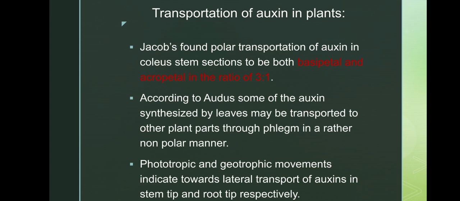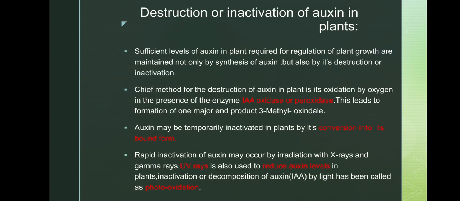Auxin is responsible for phototropism and geotropism in plants. Next, auxin must be inhibited. Why? Because if auxin is present in high quantities, it will give only vegetative growth. There is no reproductive growth, and only a main stem, that is apical dominance, is the main disadvantage of auxin, which causes only the main stem to grow to upper heights. It will not allow the side stems to grow, so no lateral stems will grow. There is no reproductive growth on the main stem.